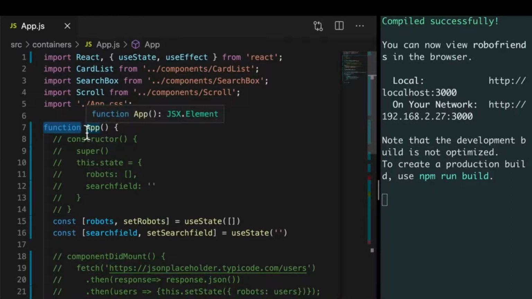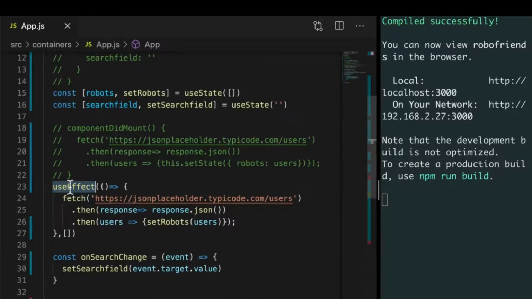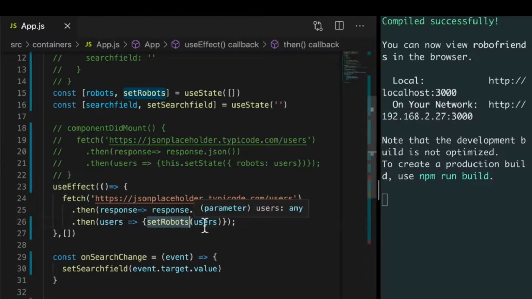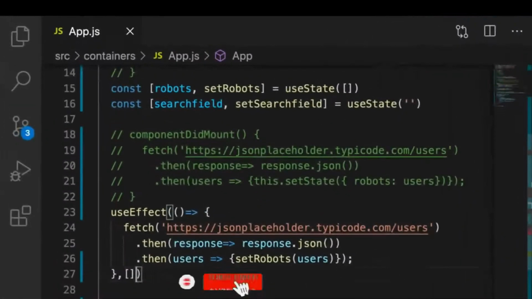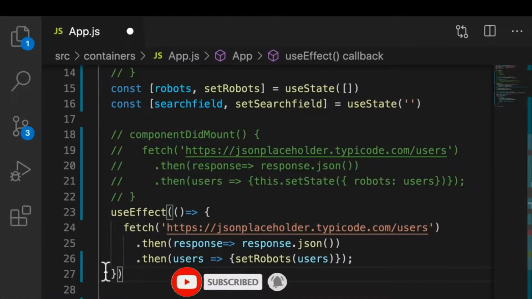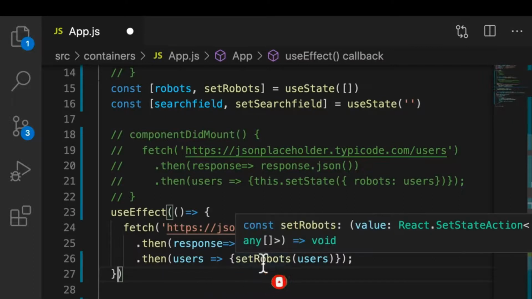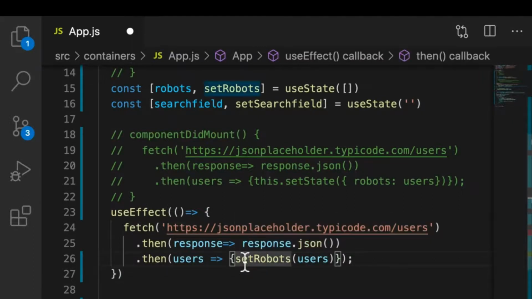So it re-renders. But remember what I said with hooks. Every time the component re-renders, it's going to run useEffect. So it's going to run fetch again. And then it's going to set robots again. So it has to re-render. And then it goes useEffect again, then set robots. So it goes into a continuous loop. And the trick with useEffect is that if you don't want this to constantly re-render, then you wouldn't want to set state inside of useEffect.